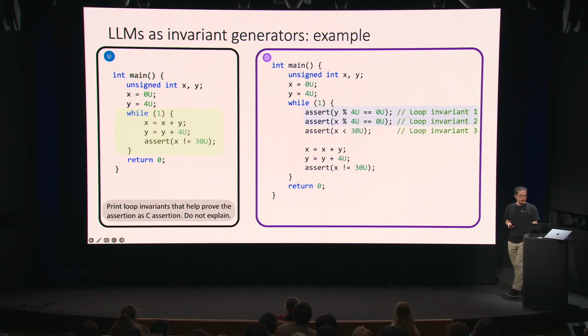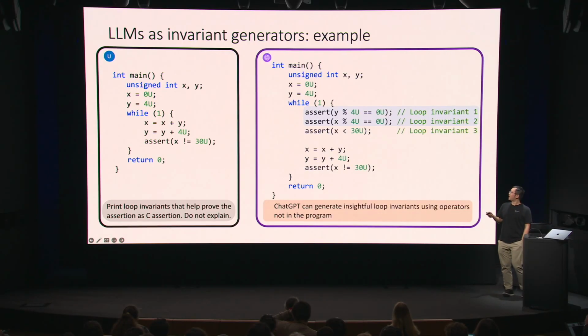For example, the first 2 say y modulo 4 should be 0, and x modulo 4 should also be 0. These 2 are correct invariants. In particular, the second one, x modulo 4 is equal to 0, indeed should imply the property, because if the assertion is true, which it is in this case, then we can derive that the assertion holds. But the last one is incorrect. For example, x less than 30 is not true in general.